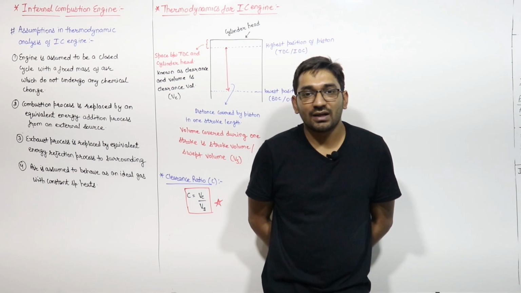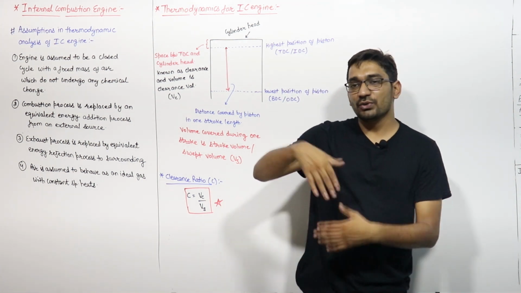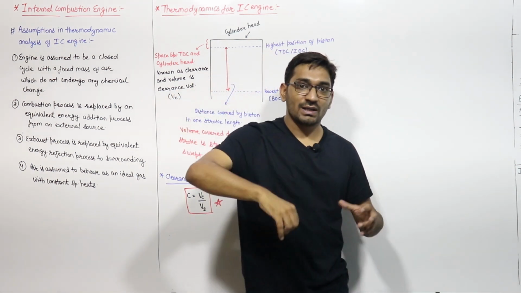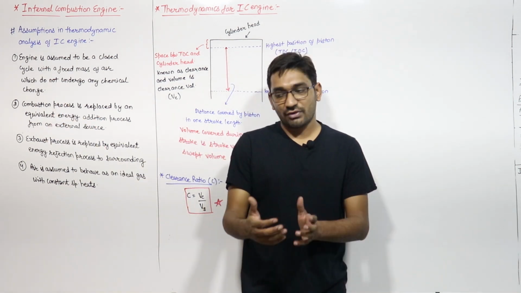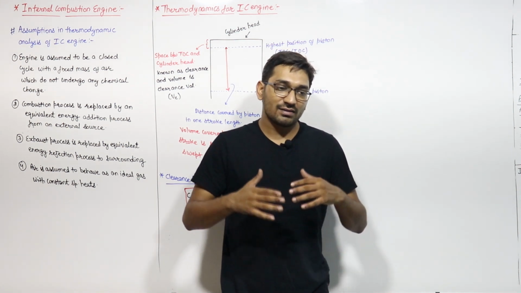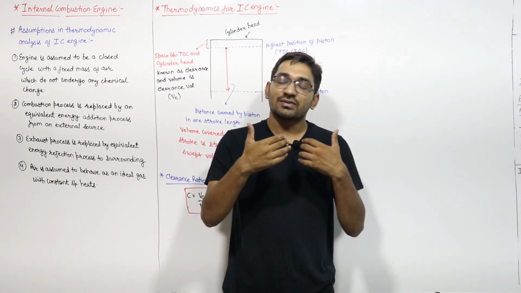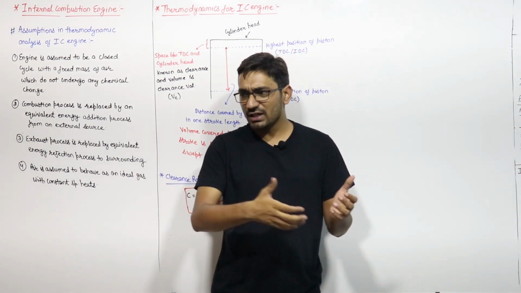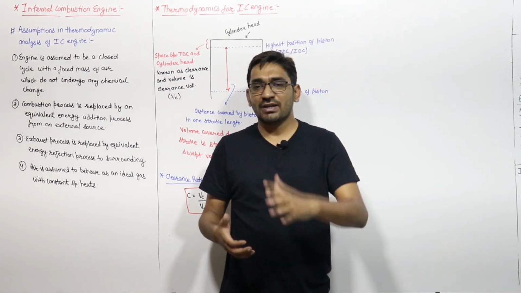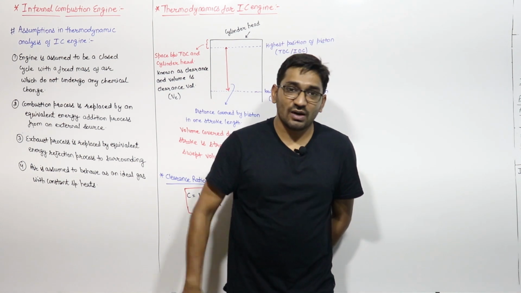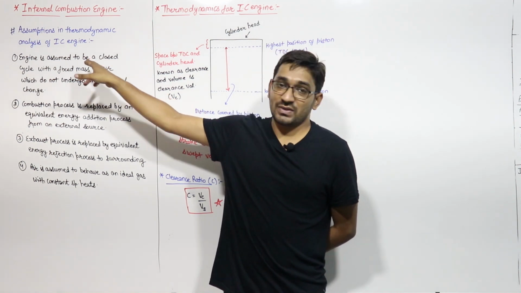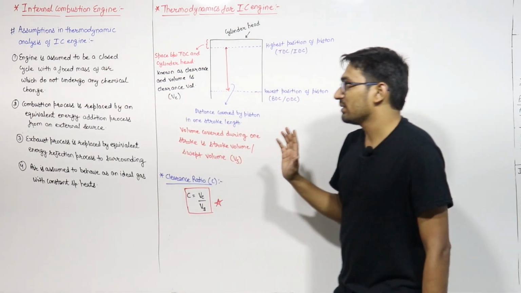So we can say that in the exhaust process, suppose 100 kilojoules of energy is going out. The burnt gases, the residual gases which are going out through the silencer from the engine, take 100 kilojoules of energy during one cycle. So we will assume that there is an equivalent process, a constant pressure heat rejection, which will reject the same 100 kilojoules of energy from the system to the surroundings, without considering that the air is going out of the system, because we considered it as a closed system. That is important, right? So this is the third assumption.